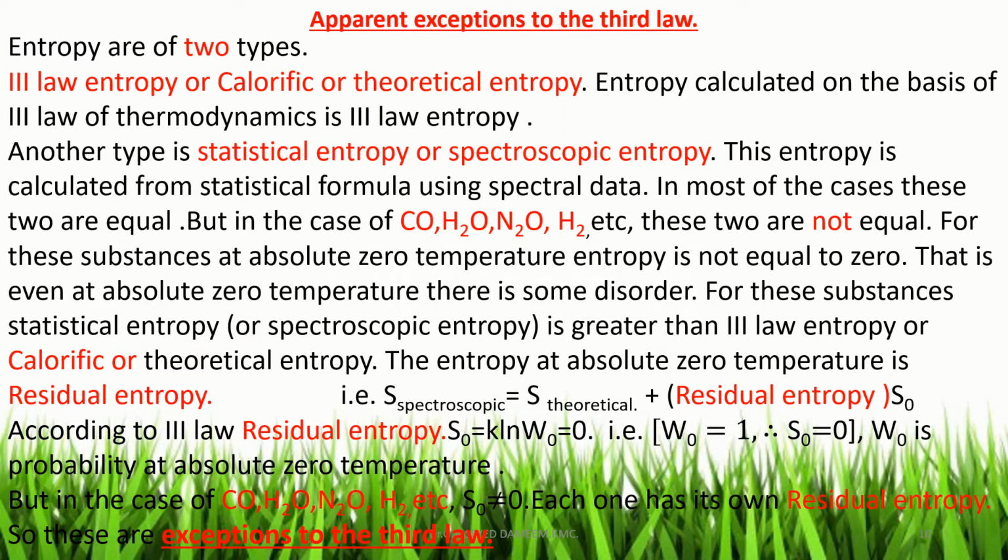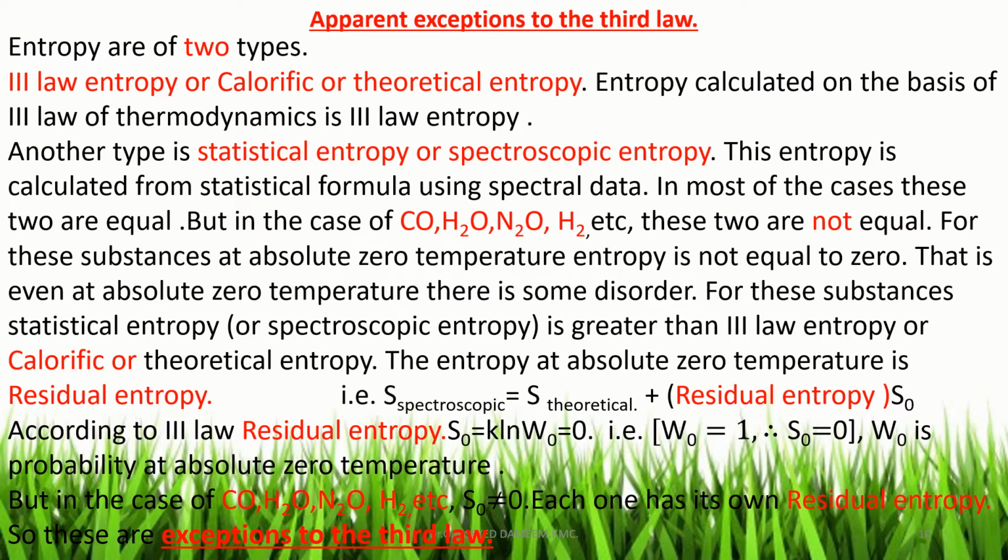Next topic is apparent exception to the third law. So entropy is of two types. One is third law entropy, the other is called calorific or theoretical entropy. Third law entropy means the entropy calculated on the basis of third law of thermodynamics. Another type is statistical entropy or spectroscopic entropy.